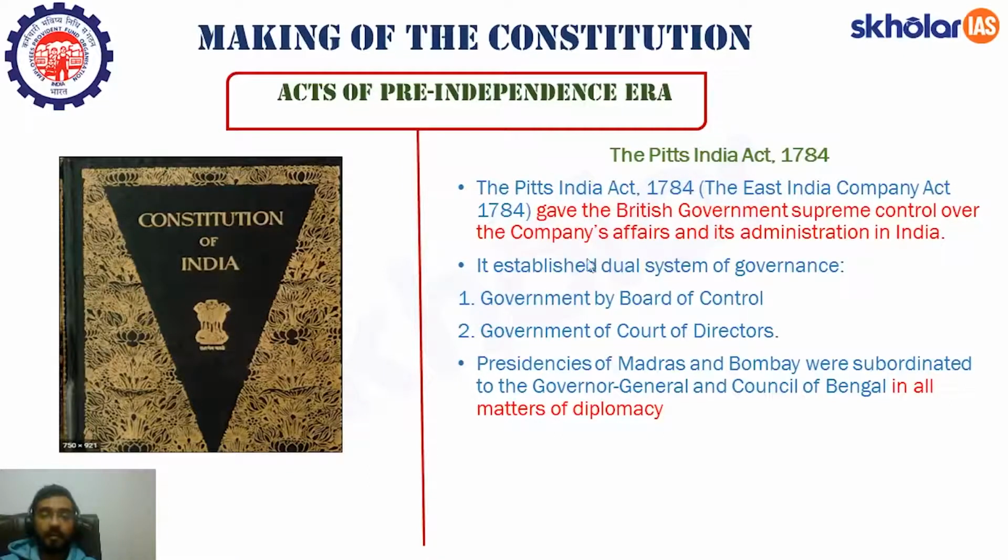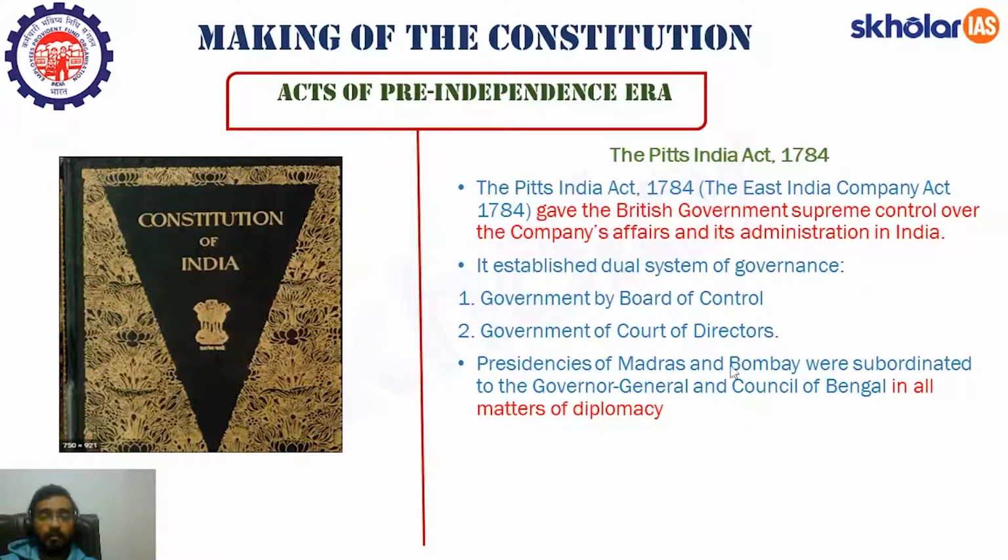Apart from that, by this act, the British government established a dual system of government. There was a government by the Board of Control and a government by the Court of Directors. The Board of Control regulated the political and revenue affairs of the East India Company, while the Court of Directors regulated the commercial affairs of the company. I hope this is clear.